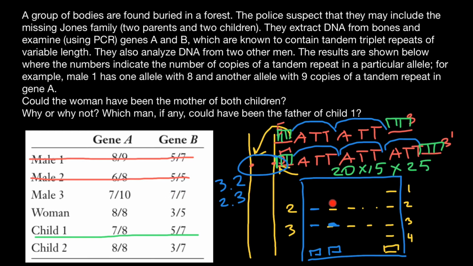So if we would run gel electrophoresis, we would see only one band here, and whichever chromosome the child would inherit, he would get 7 repeats. So we can say that male number 3 can be the father of child number 1. And this is exactly how a paternity test works.